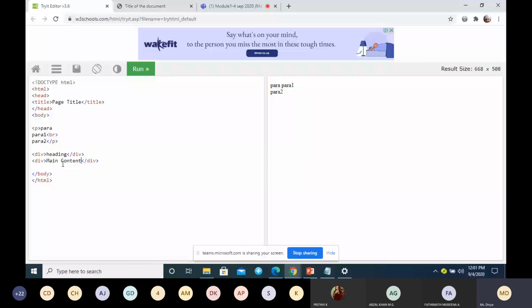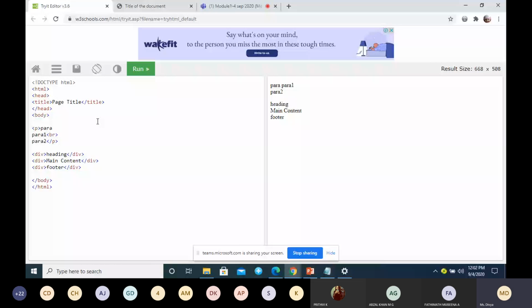Usually, when you see a website, it will be divided into 3 parts, correct? In the first part you'll have the heading, in the middle you'll have the contents. In the heading you'll have the menu, and last you'll have the footer. In the footer you'll have links to the next pages. So this is how you can divide, and you can give different styles for the heading, the content, and the footer. So you can see there is not much difference.